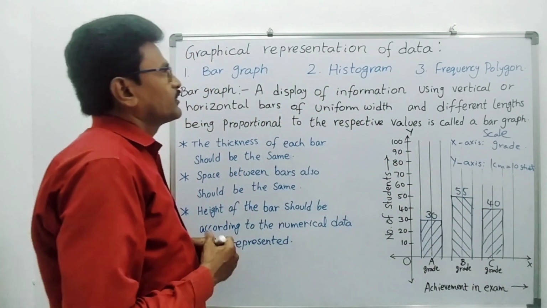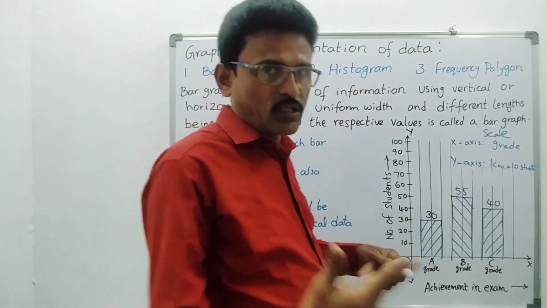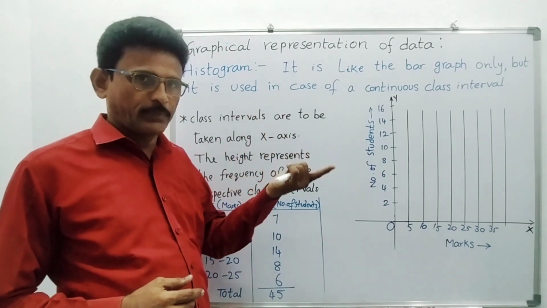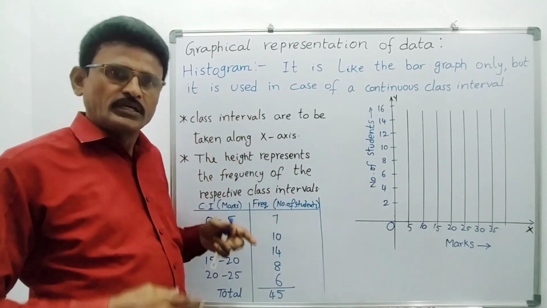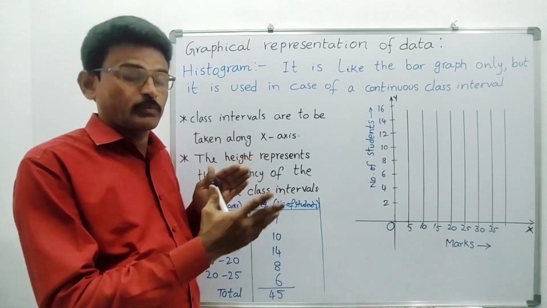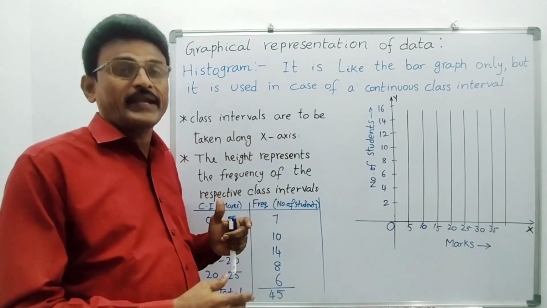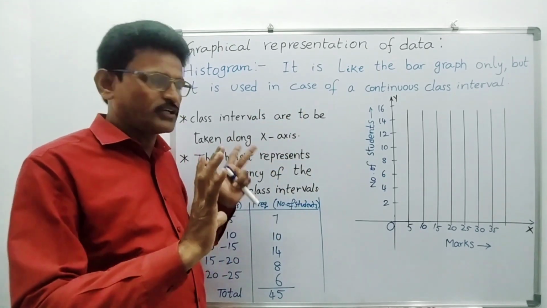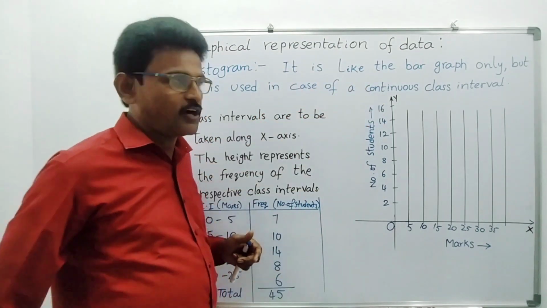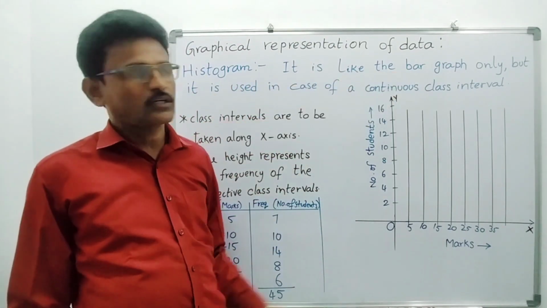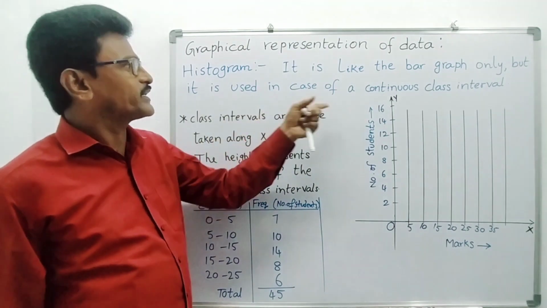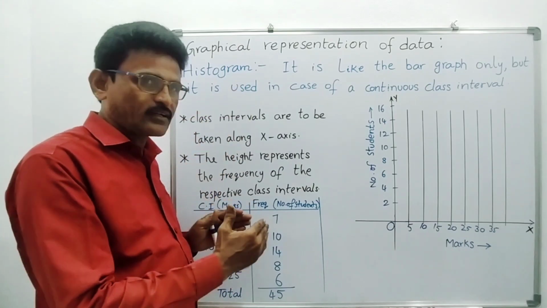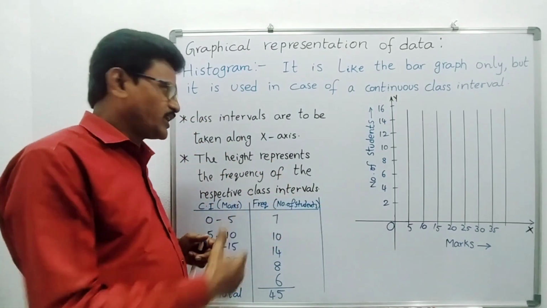Alright. Now we will discuss histogram next. Graphical representation of data, bar graphs completed. Now second one, histogram. Histogram is also similar to a bar graph, but the only difference is that there we maintain gaps between bars. Here we draw the bars continuously. That is the only difference. Histogram is also like the bar graph, but it is used in case of a continuous class interval. There it is a discrete class interval, here a continuous class interval. I will explain with an example now.